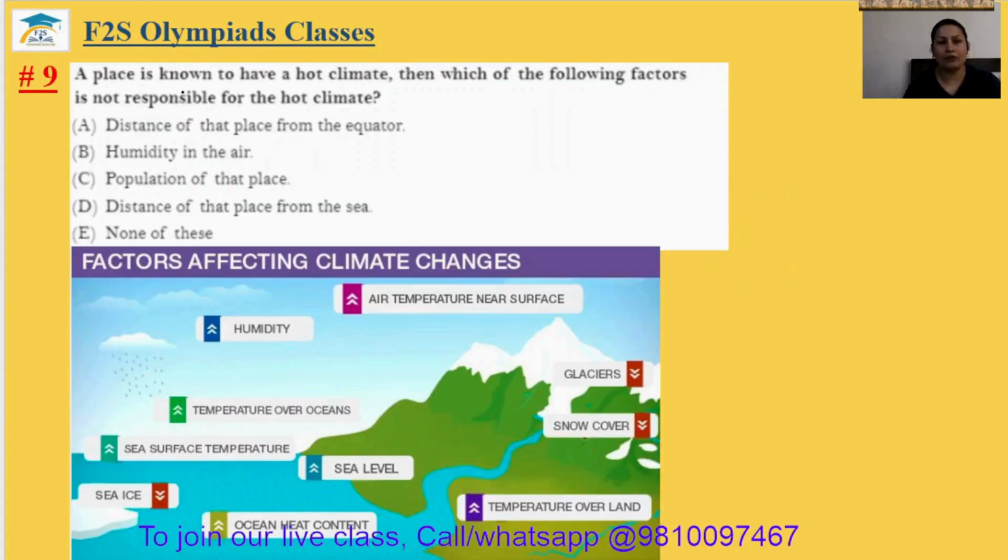Question number 9. A place is known to have a hot climate. Then which of the following factors is not responsible for hot climate? The distance of that place from the equator, yes, it affects the climate of that zone. Okay, so it affects humidity of the air. It also affects the climate. Population of that place, no. Population of that place cannot affect the climate so much. Distance of the earth from the sea, it also affects the weather and climate. So ninth answer will be your option C.